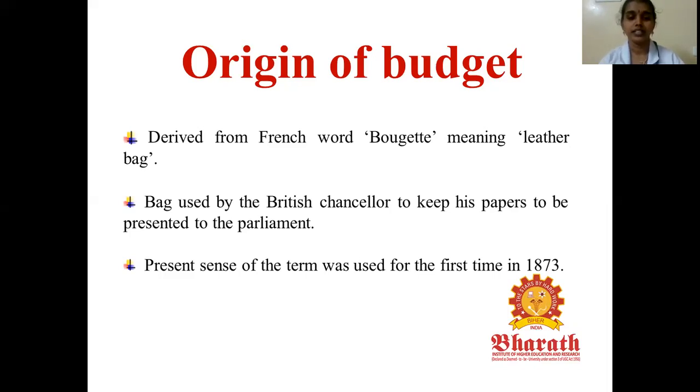The present sense of the term was first used in the year 1873. So the word budget in the present sense was used for the first time in 1873. This is how the word budget came from the French word.